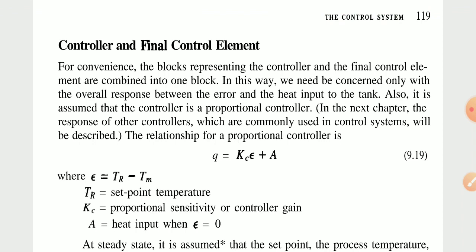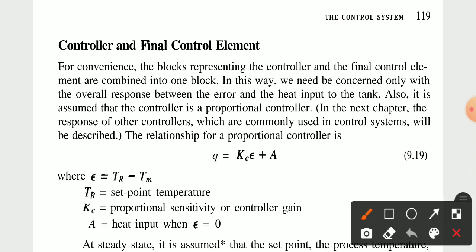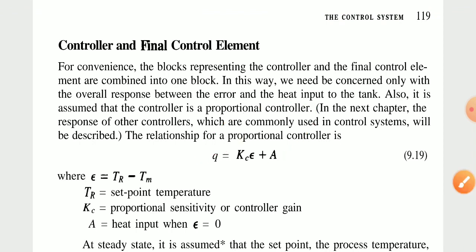Now what is the notation for this equation? Let us see what the notation is: epsilon is equal to TR minus TM, as we saw in the diagram in the previous lecture. TR is the set point temperature, and Kc is the proportional sensitivity or controller gain. A is the heat input when epsilon E is equal to 0. How?